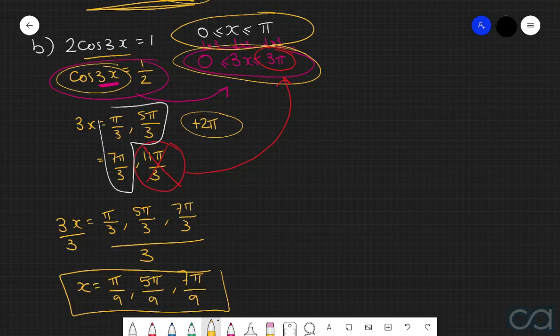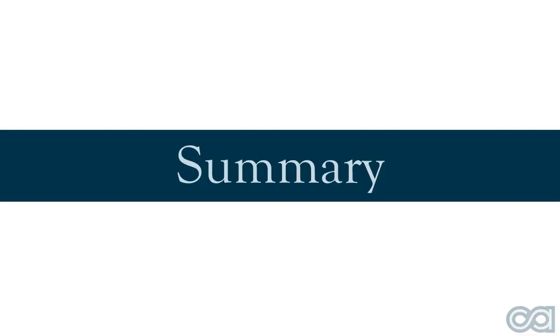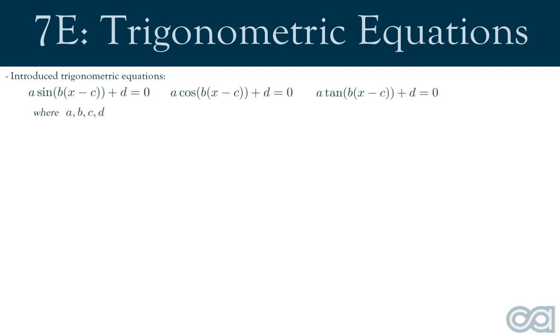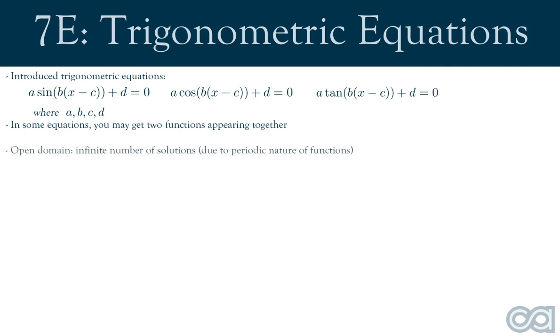Alrighty, let's wrap up. In this video, we introduced trigonometric equations, which can take the appearance of any of these equations here. Sometimes we can even see equations where two of these trig functions appear simultaneously. When solving these equations on an open domain, or in other words where x can be any real number, then due to the periodic behavior of trigonometric functions, we will have an infinite number of solutions. However, if we limit the domain of x, then we have a finite number of solutions.